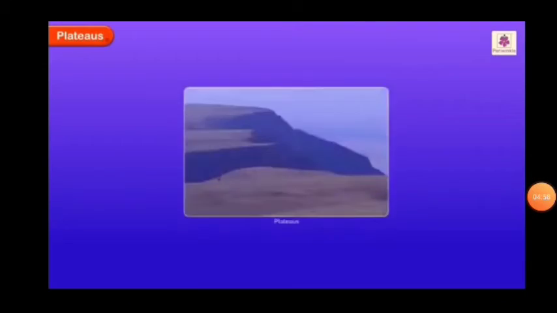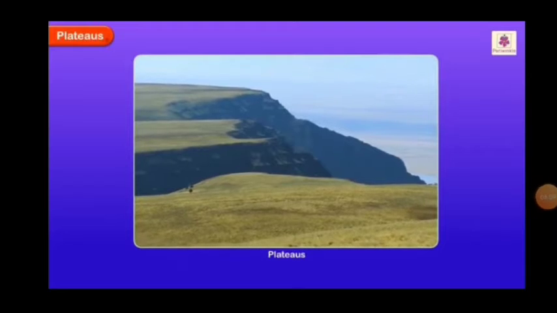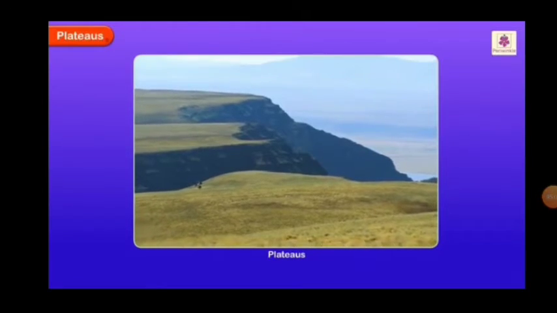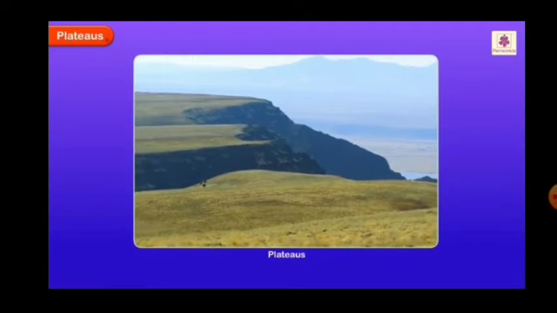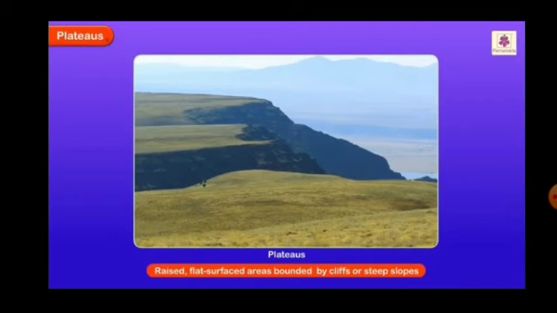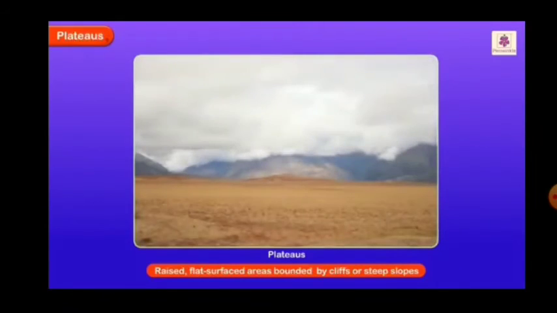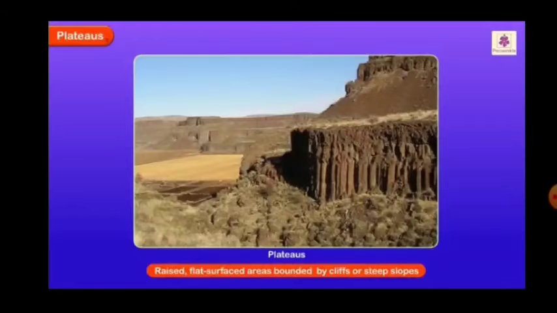Next we have plateaus. Plateaus are fairly level highland areas among steep slopes of surrounding hills. These are raised, flat surface areas bounded by cliffs or steep slopes.